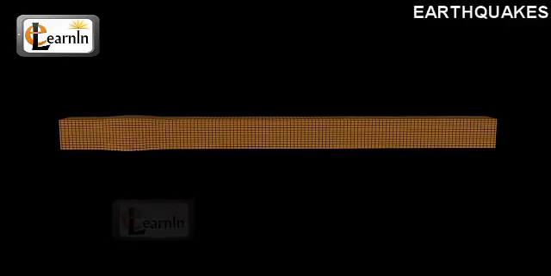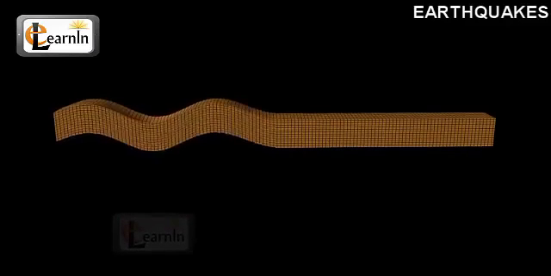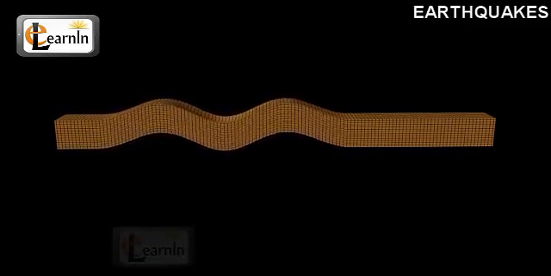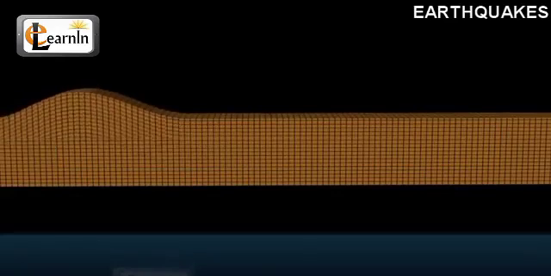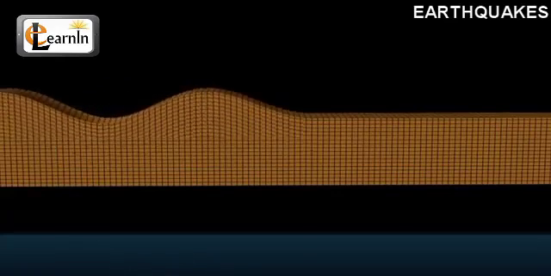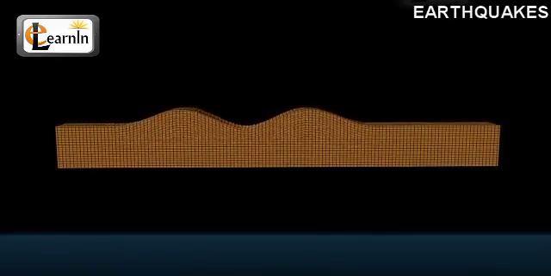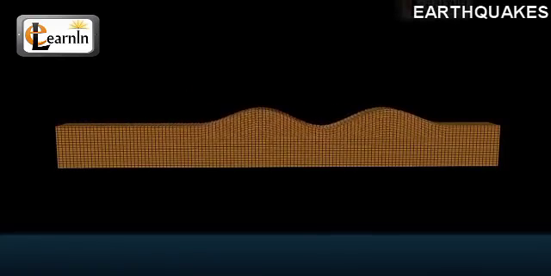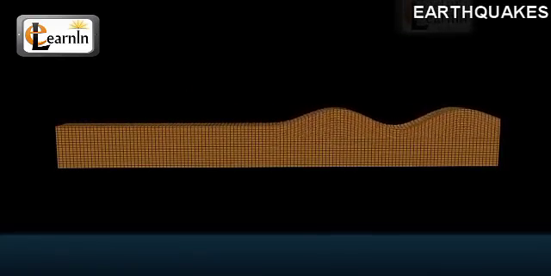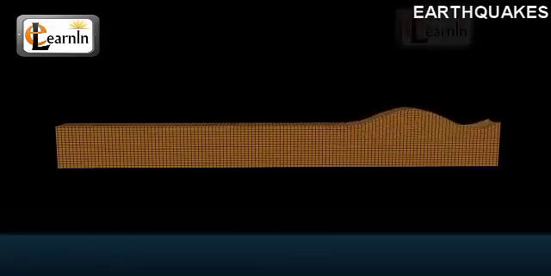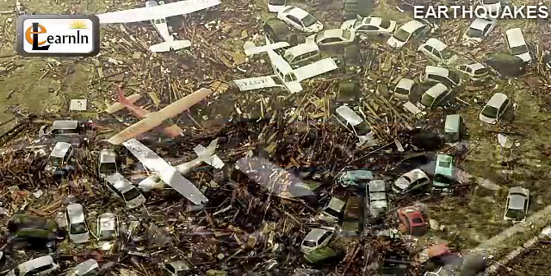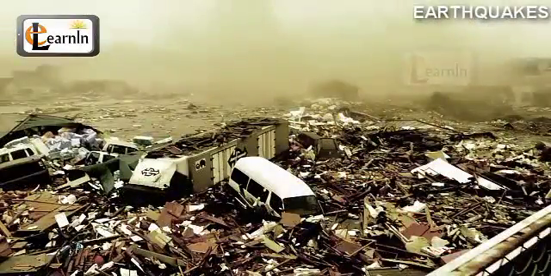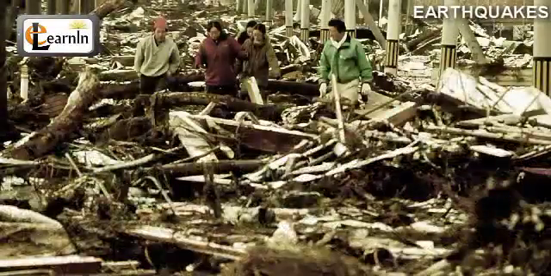When P and S waves reach the surface of the Earth, they get converted into L or long waves that travel along the surface, vibrating horizontally at right angles to the direction of the waves, called Love waves or Rayleigh waves, as they also travel like sea waves. The most violent shocks and subsequent destruction is caused by the L waves.